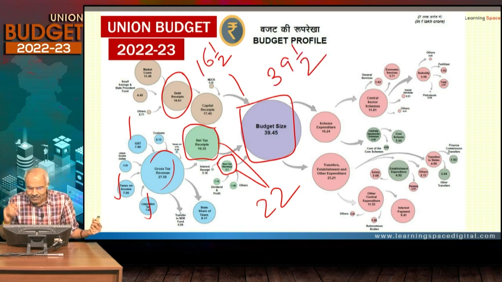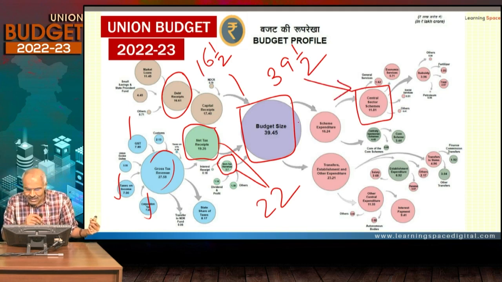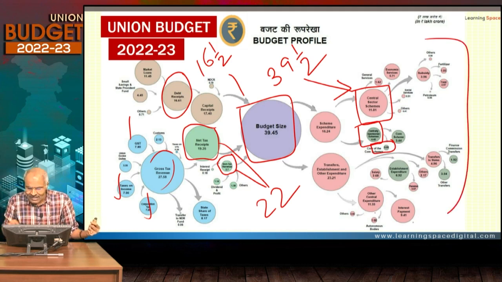After that, central sector schemes take this much. Please have a glance. At the same time, centrally sponsored schemes take this much, out of which core of the core schemes like Mahatma Gandhi Narega take this much. So friends, you can spend a few more minutes on this.